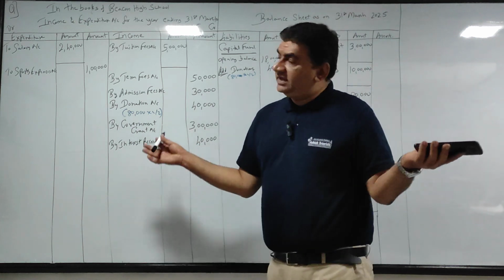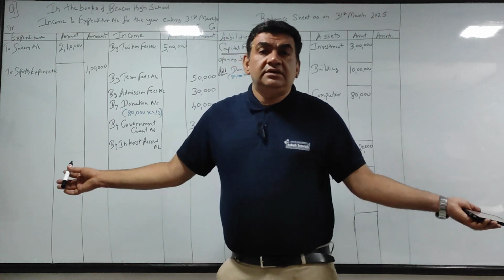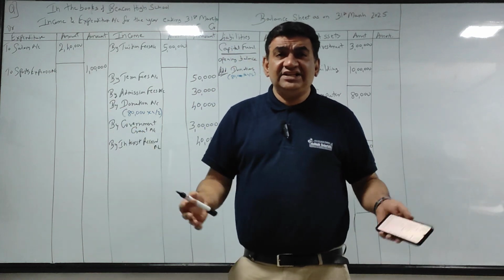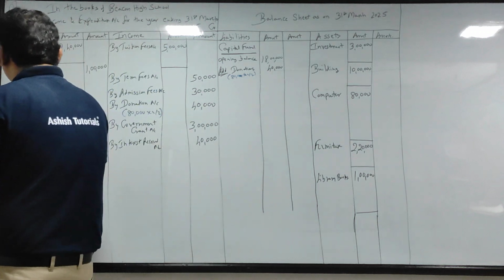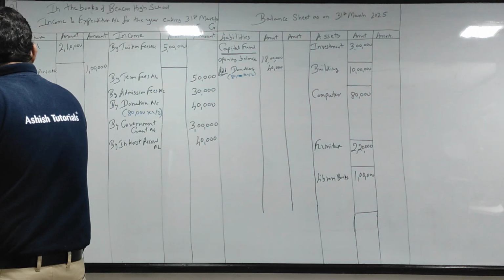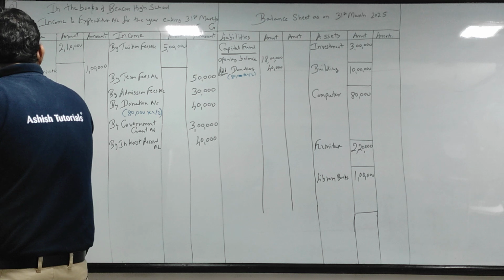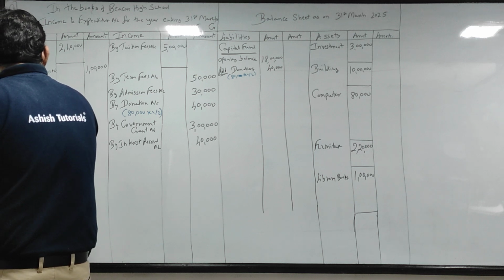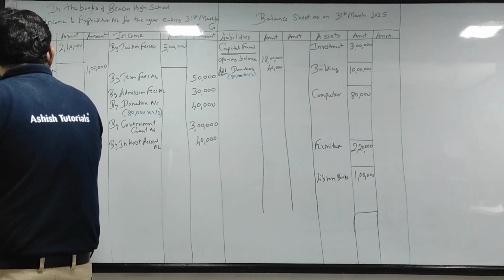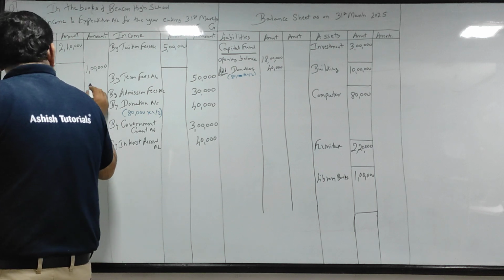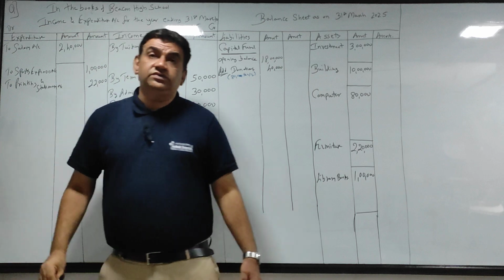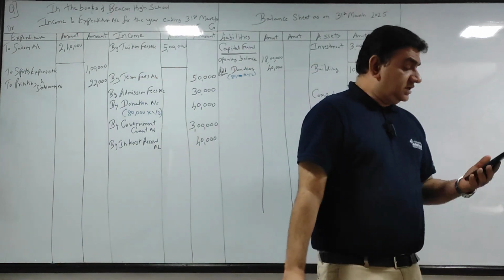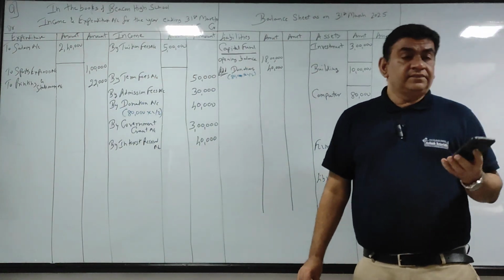Printing and stationery, normal expense. Pen, pencil, file, stapler pins, U pins, all of this is needed. Your ID cards are also a part of printing and stationery. Colleges and schools will print your ID cards, na? So to printing and stationery account, that is 20,000.